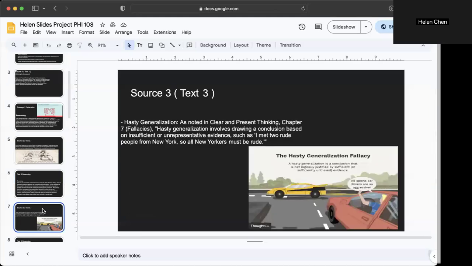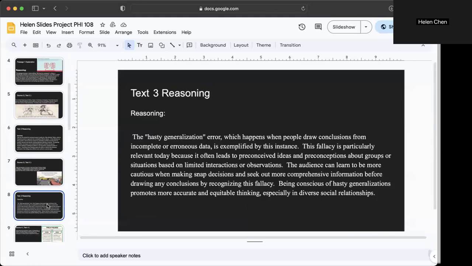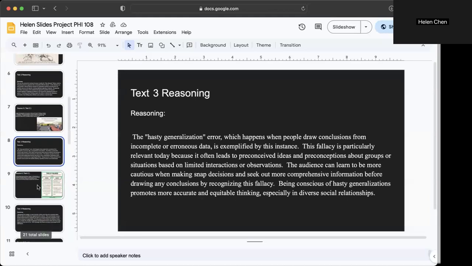Source 3. Clear and Present Thinking also defines hasty generalization as drawing a conclusion from limited or unrepresentative evidence. For example, saying all New Yorkers are rude because you met two rude people from New York is an unfair and unsupported generalization.